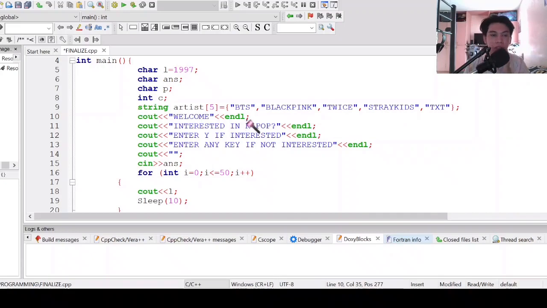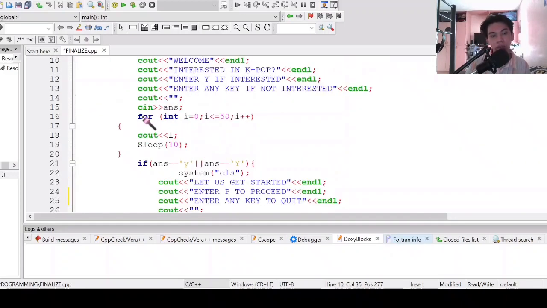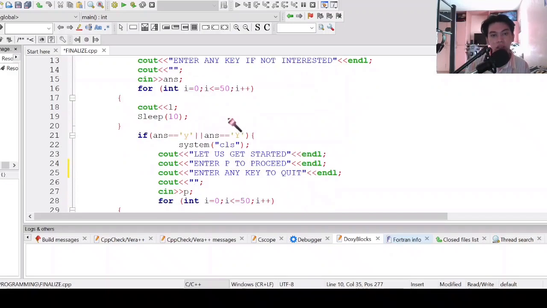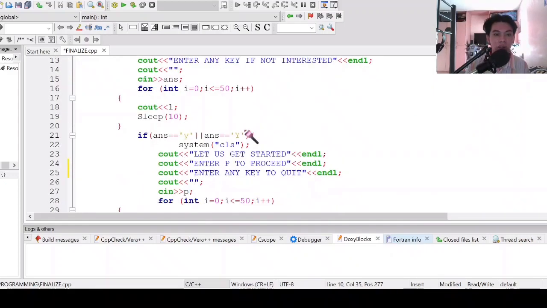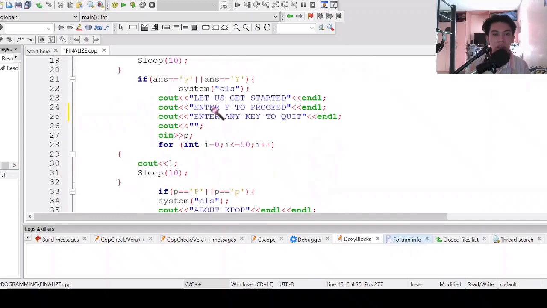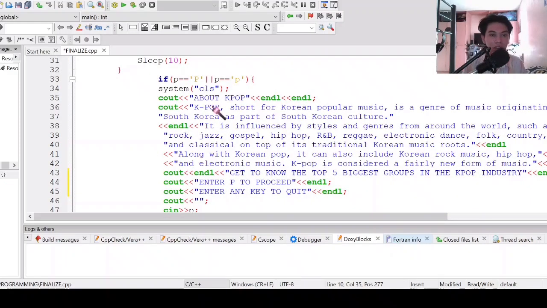Then when the program starts, it will output: welcome, interested in K-pop? Enter Y if interested. So if the user entered Y, then it will have a loading screen for each block of code that is done. Then it will also clear the screen. So after the user entered Y, it will clear the screen. Then let us get started, then enter P to proceed. Then if the user entered P, it will clear the screen again. Then it will show information about K-pop.